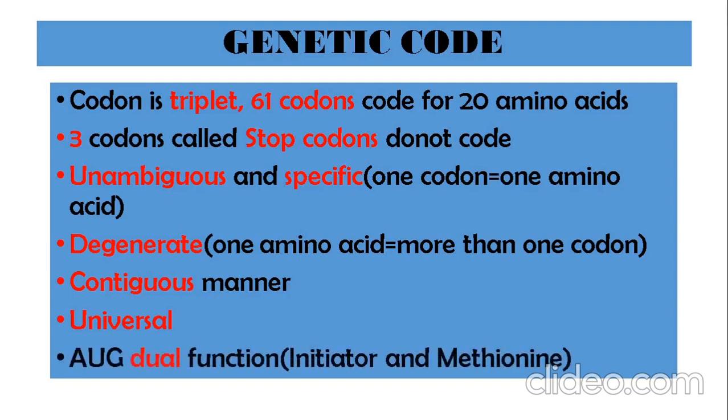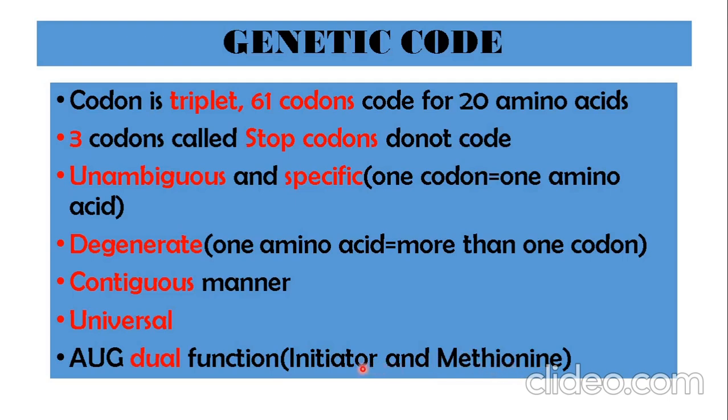Furthermore, the codon AUG. This is one of the triplets out of those 61 codons. AUG is said to have a dual function. That means it has 2 functions. What are the 2 functions? Firstly, it codes for the amino acid methionine. Here, single codon, single amino acid. That is the first function.